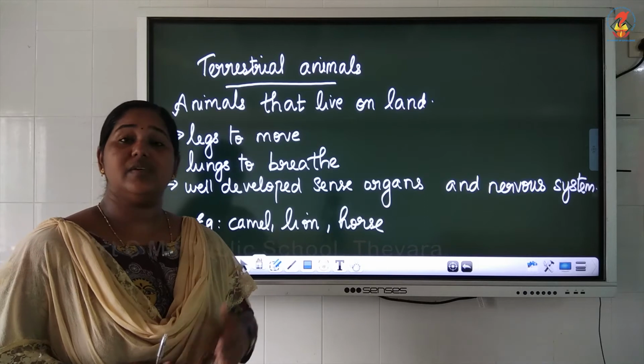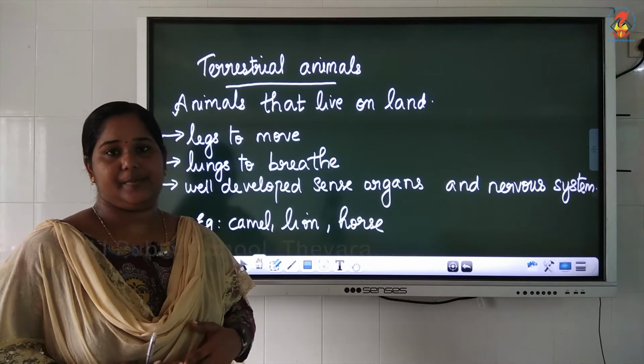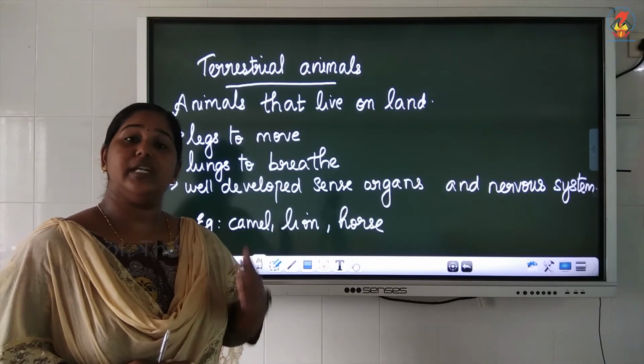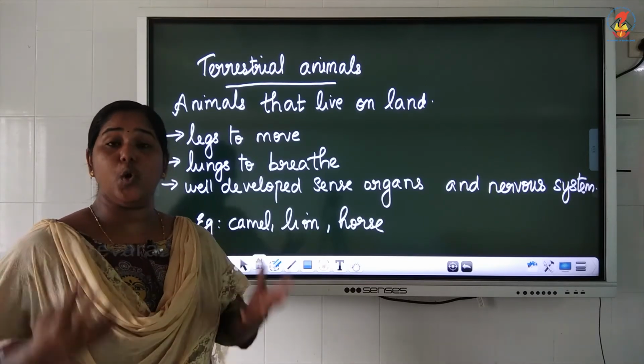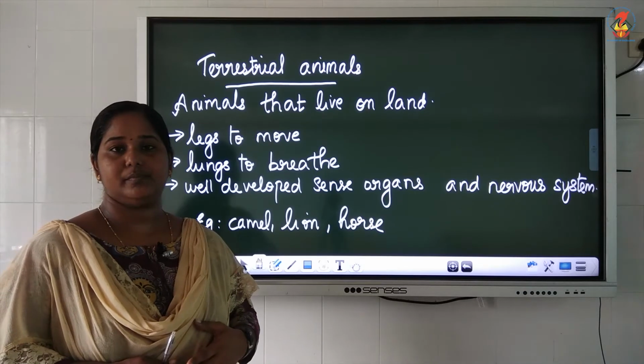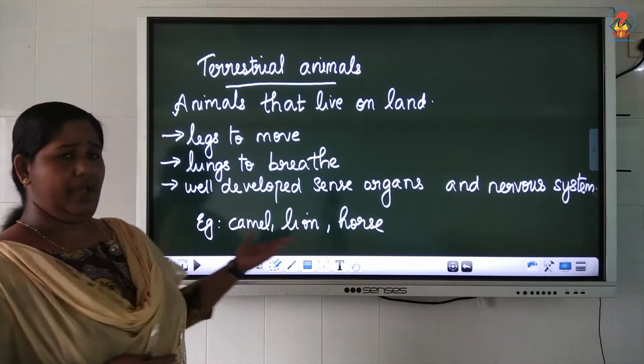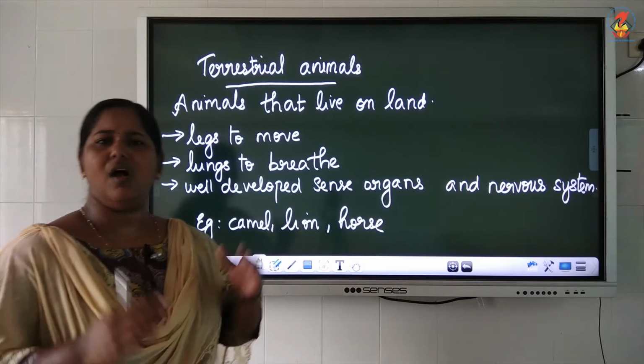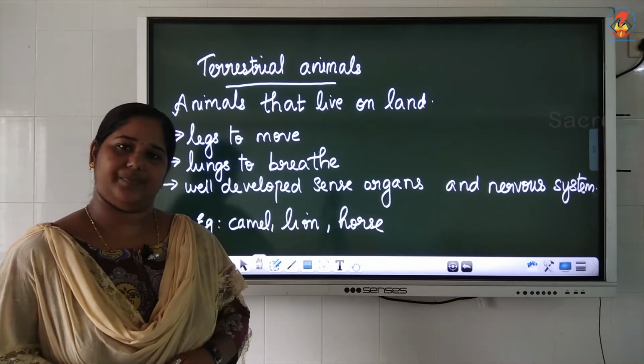And the nervous system is also well developed. This nervous system helps them to live properly, that controls their whole body. The examples are camel, lion, horse, dog, cat, whatever it is, all the animals that live around us.